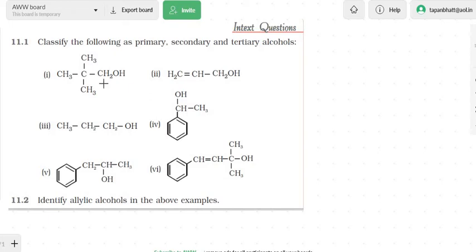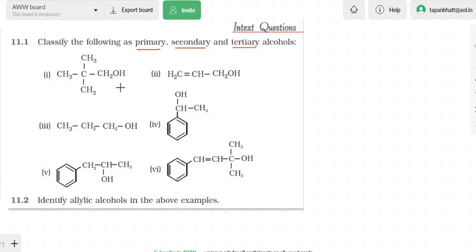Hello everyone. So today we are going to discuss in-text question 11.1, chapter 11, alcohols, phenols and ethers. In the previous video lecture you have learned how we can classify the alcohols on the basis of the hybridization of carbon. Now there is one exercise. It says classify the alcohols as primary, secondary and tertiary.